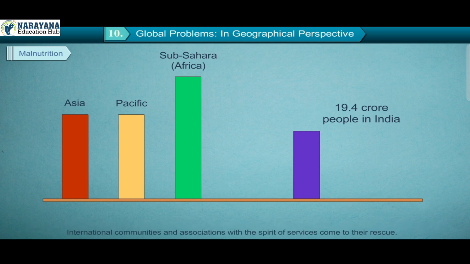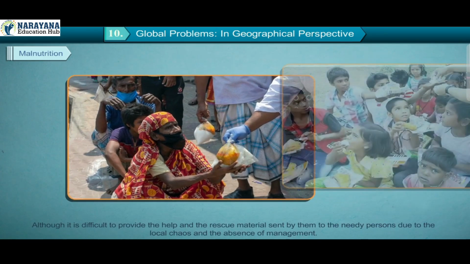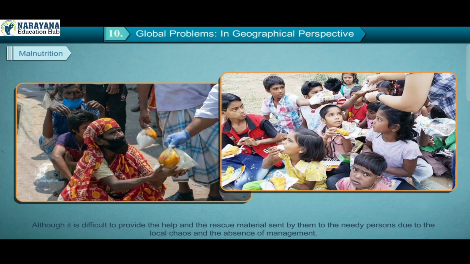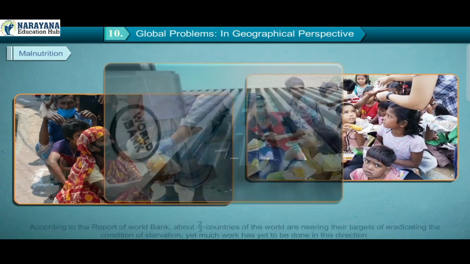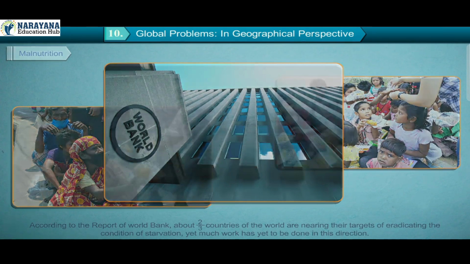International communities and associations with the spirit of service come to their rescue. Although it is difficult to provide the help, and the rescue material sent by them to needy persons, due to local chaos and the absence of management. According to the report of the World Bank, about 2/3 of the countries of the world are nearing their targets of eradicating the condition of starvation, yet much work has yet to be done in this direction.